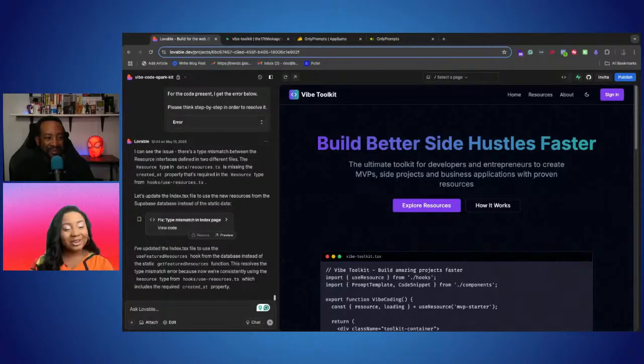Mm-hmm. The way I built my Chrome extension is that I built all of the backend functionality and the landing page with Lovable. So everything that my Chrome extension did, like it had a prompt enhancer, it had a prompt library, it performed web search, etc. All of that functionality was built with Lovable using Supabase edge functions. And then I would just have Lovable give me the URL for that edge function. And then I went over to Cursor to build the actual packages that Google Chrome expects for your Chrome extension. I love it.